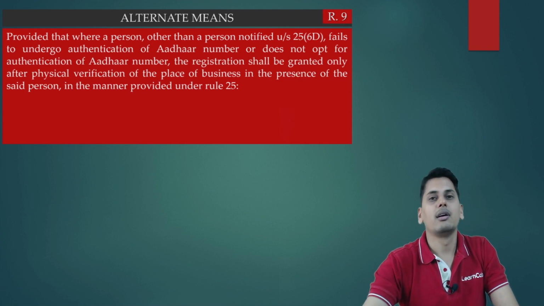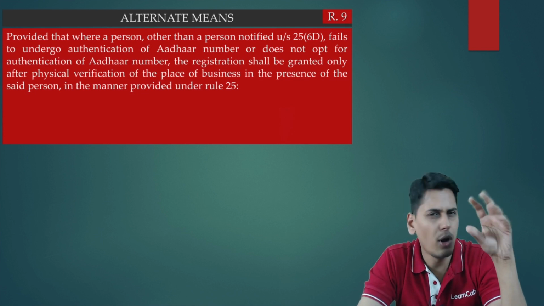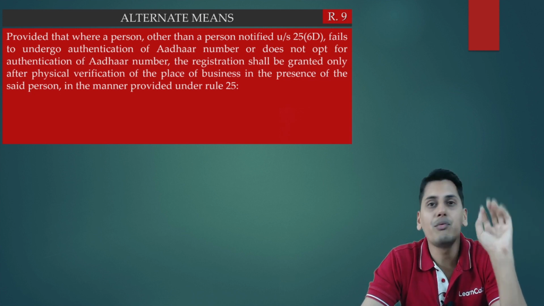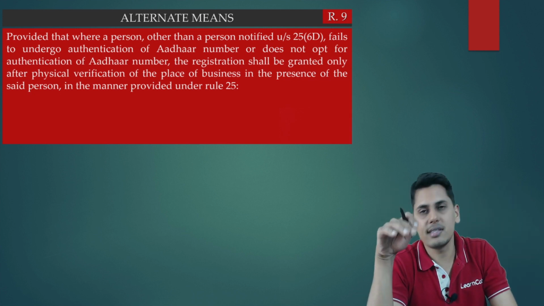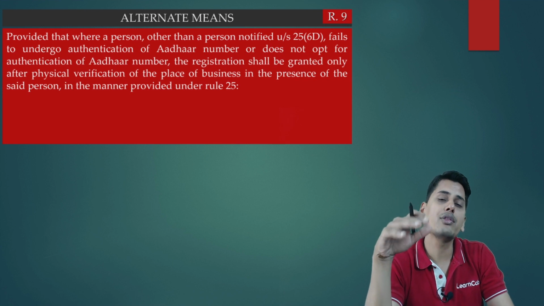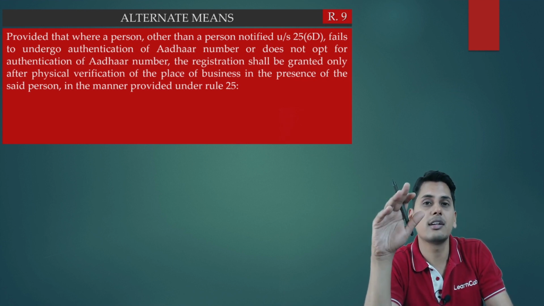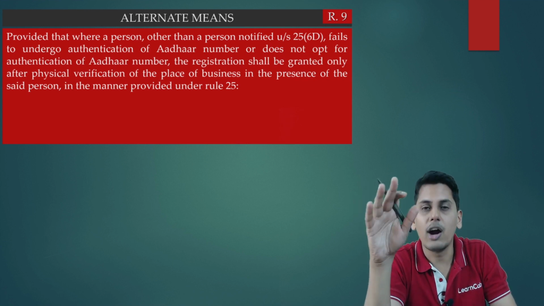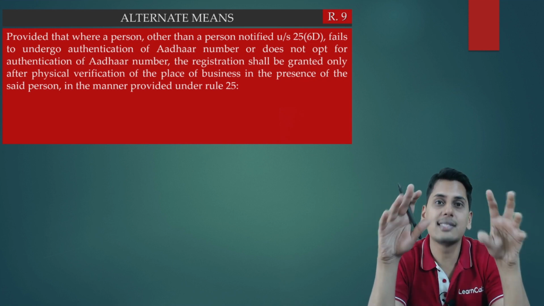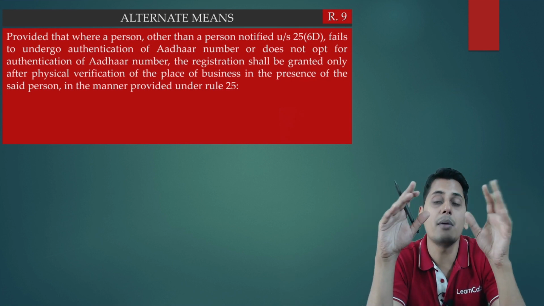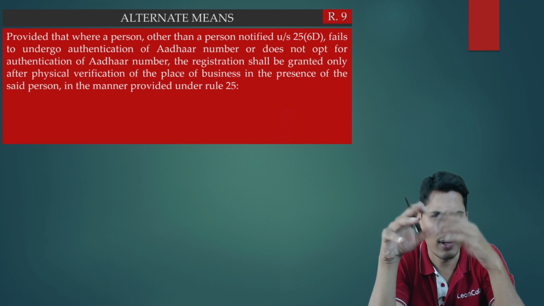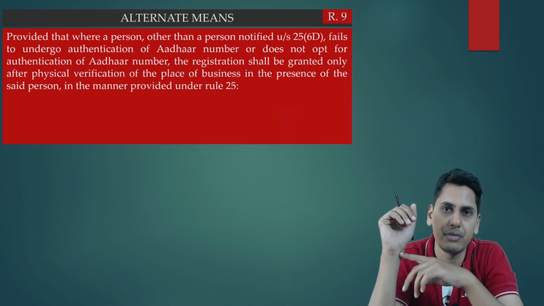Now friends, another change in rule number 9. Small change in rule number 9. What we have seen is, there are cases where Aadhaar authentication is not required at all. That is under 25 subsection 6D, the government can issue a notification exempting certain class of persons from getting their Aadhaar authenticated. One such example is a person who is not a citizen of India.